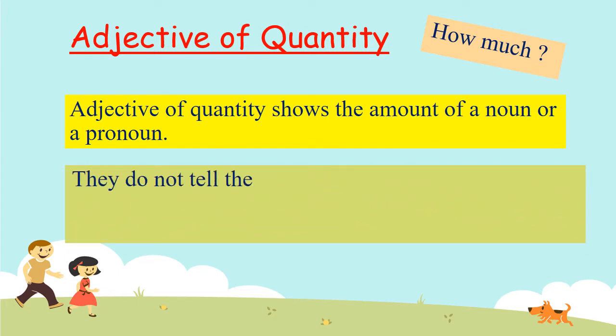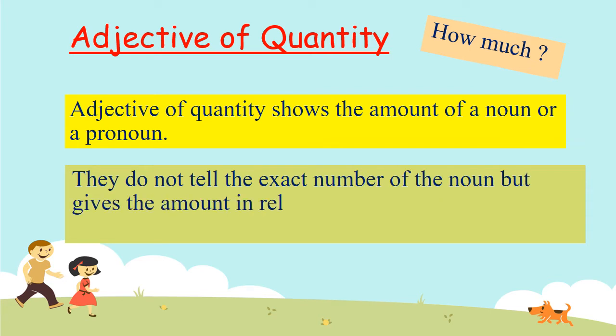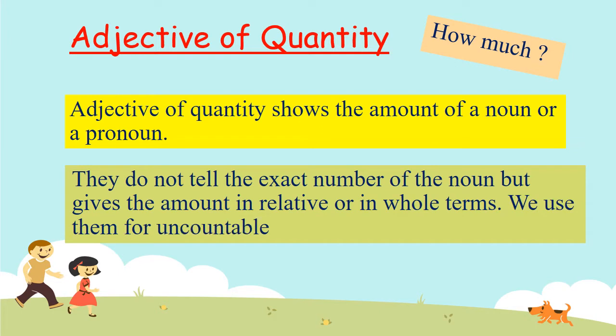They do not tell the exact number of the noun but give the amount in relative or in whole terms. That means they do not tell the exact number of the noun, not 1, 2, 3, not like this, but they give the amount in relative or in whole terms.